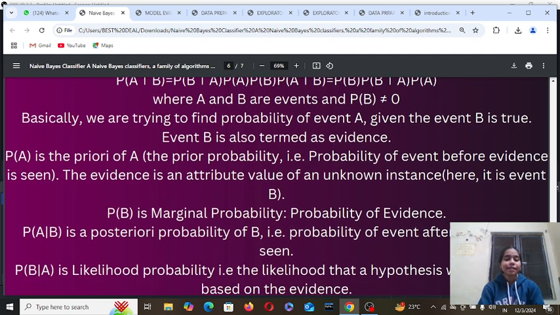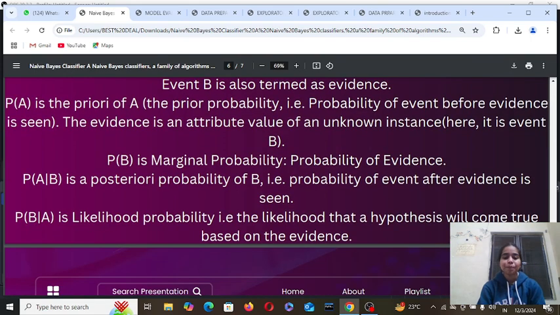P(B) is the marginal probability: the probability of the evidence. P(A|B) is the posterior probability of A. Therefore, the probability of the event after evidence is seen. P(B|A) is the likelihood probability. The likelihood is the probability that a hypothesis will come true based on the evidence.